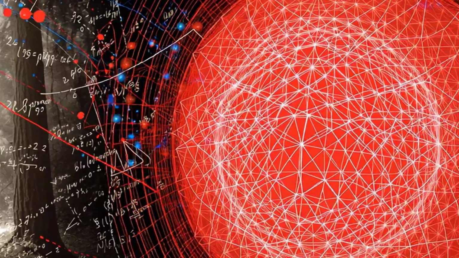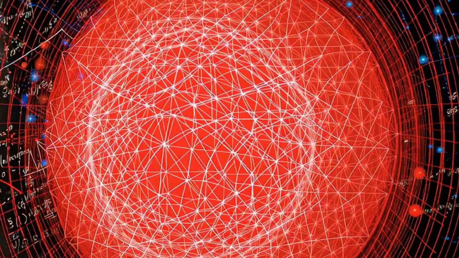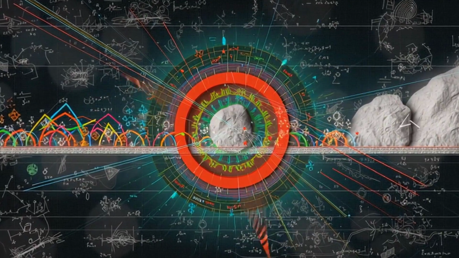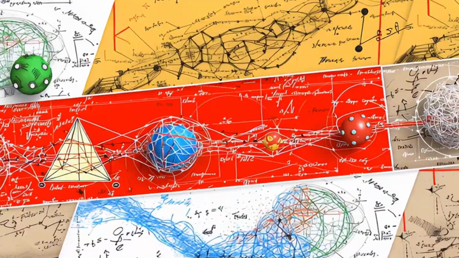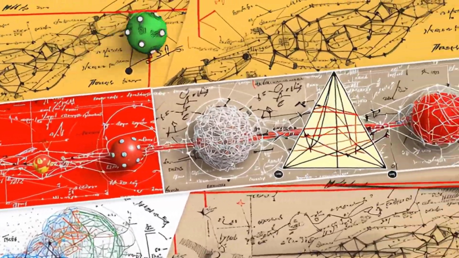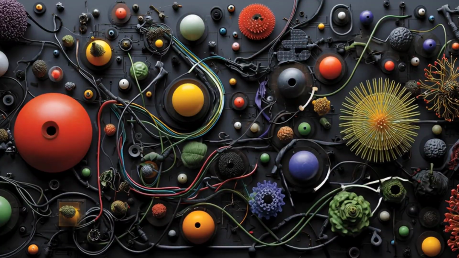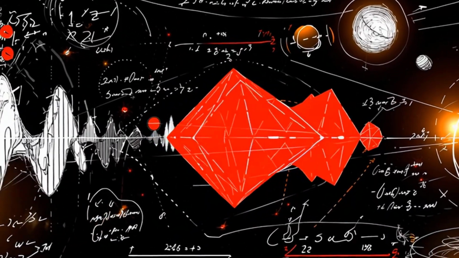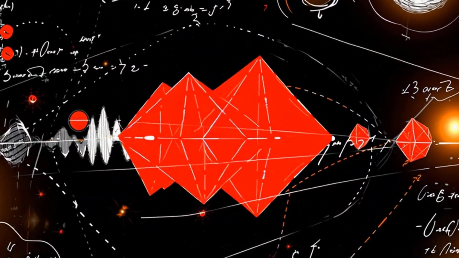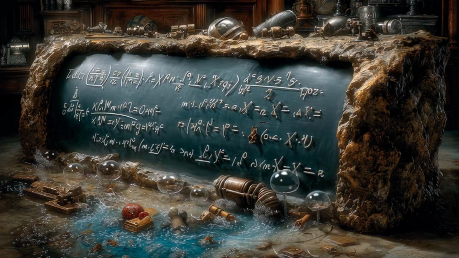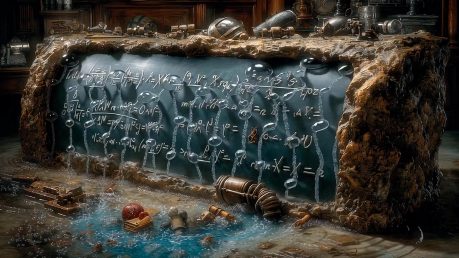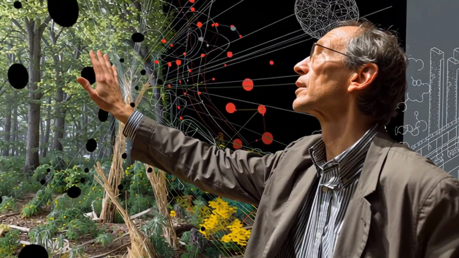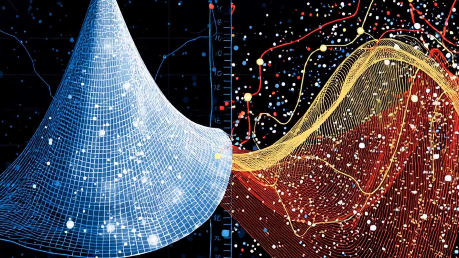Signaling pathways often contain positive feedback loops that act as switches, turning a cell on or off irreversibly once a threshold is crossed. Other networks use negative feedback to maintain balance, like thermostat circuits. For example, insulin and glucose interact in a nonlinear dance. Too much sugar spikes insulin release, which then overshoots, sometimes driving the system into oscillations. Could this explain why metabolism is so sensitive and why small disruptions can tip into diseases like diabetes?